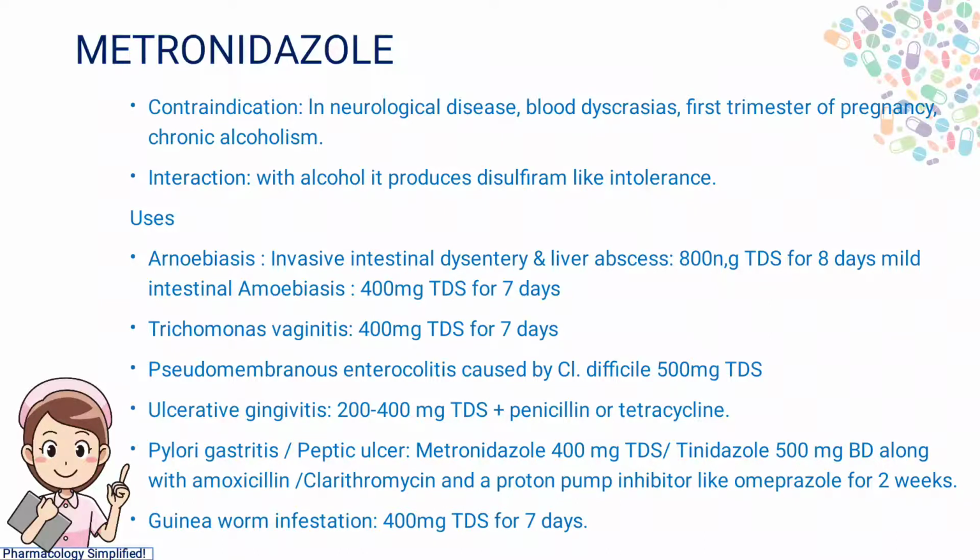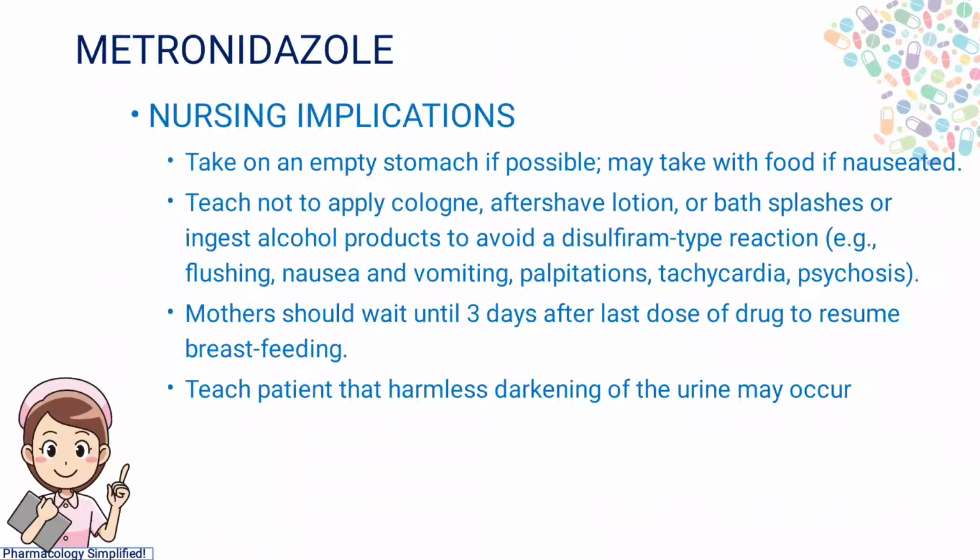For ulcerative gingivitis, we use 200 to 400 mg TDS along with penicillin or tetracycline. In pyloric gastritis or peptic ulcer, metronidazole is used at 400 mg TDS or tinidazole 500 mg BD along with amoxicillin or clarithromycin and a proton pump inhibitor like omeprazole for 2 weeks. For guinea worm infections, we use 400 mg TDS for 7 days.